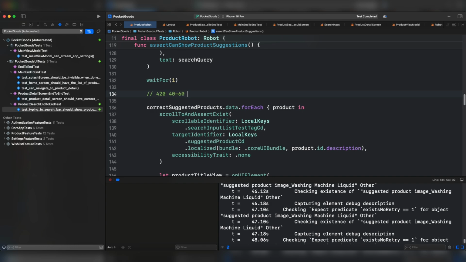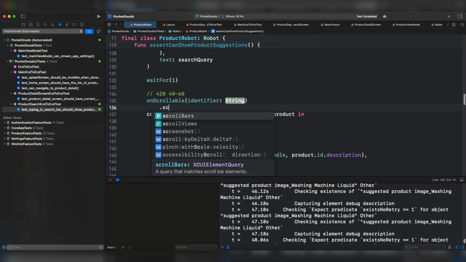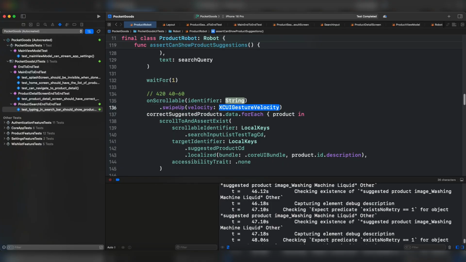Then we can estimate the number of scrolls by dividing this amount by this amount. Next, you just have to define the velocity of the scroll. On scrollable, add the scroll and swipe modifier with the velocity in pixels. If the item has 40 pixels as height, you should add 40. It's going to be a little bit satisfying under the test, but you have to hard code values and it's not going to work in every case.